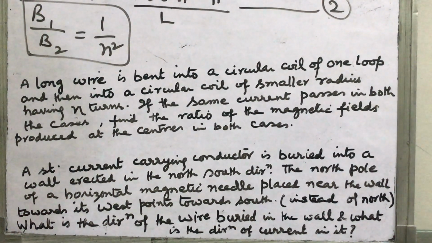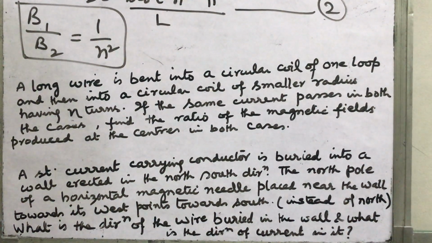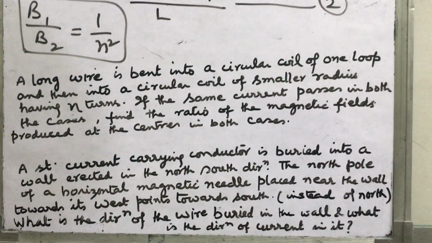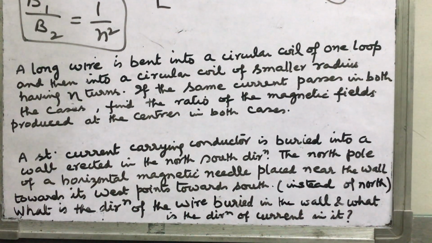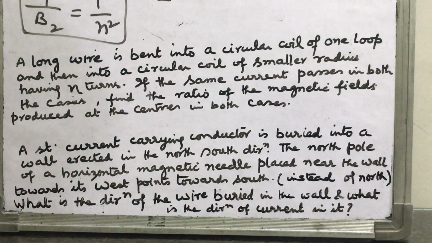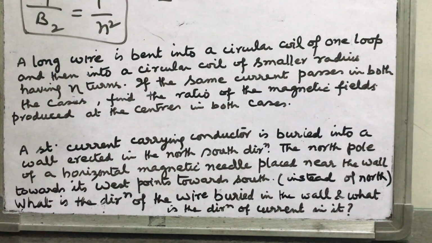The north pole of a horizontal magnetic needle placed near the wall towards its west points towards south instead of north. What is the direction of the wire buried in the wall and what is the direction of current in it?